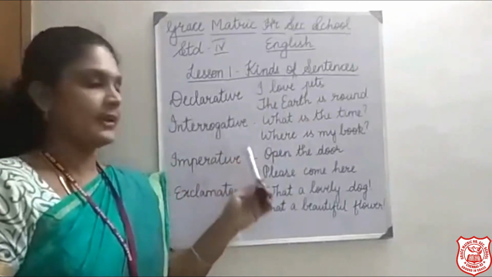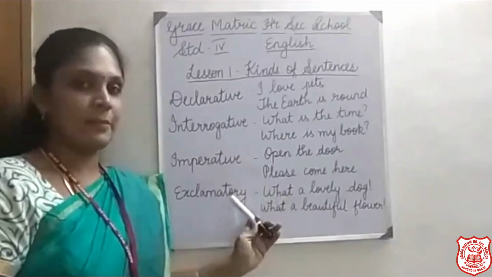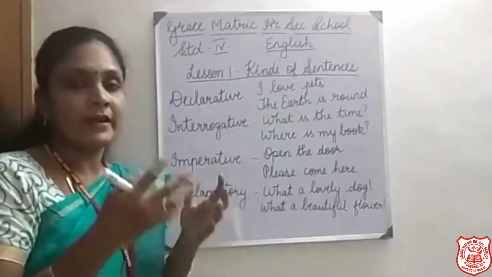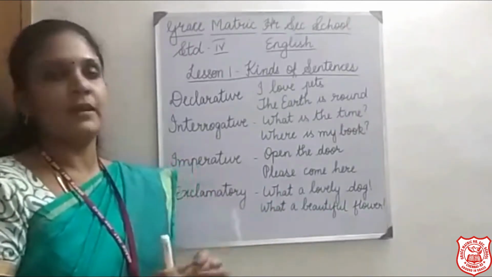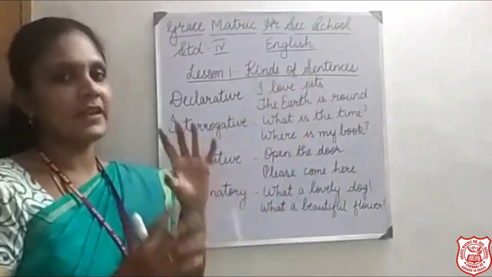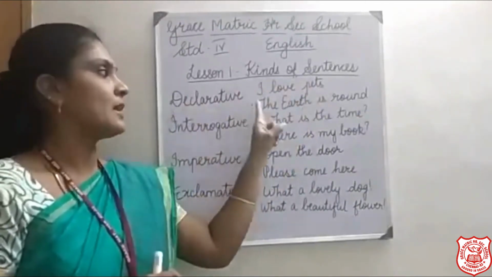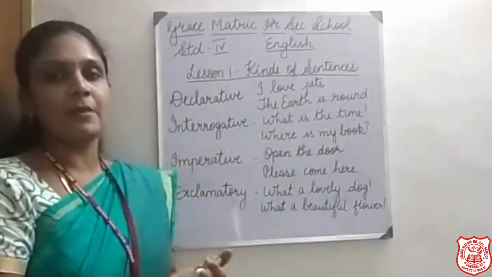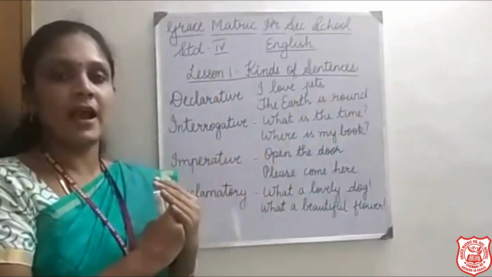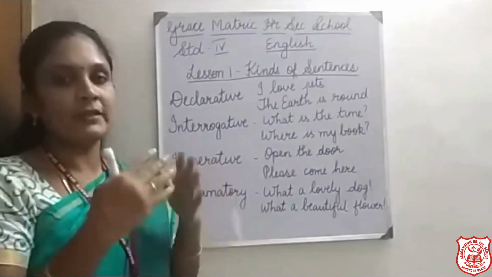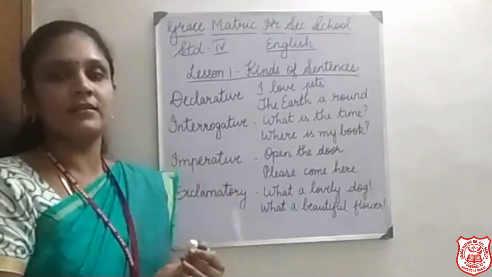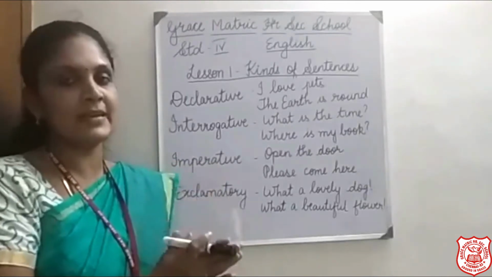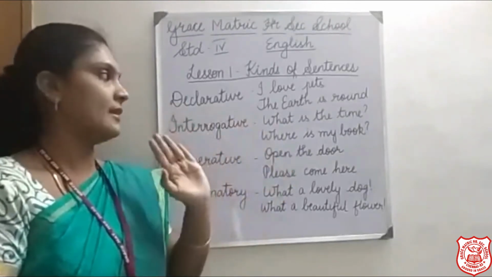Declarative, interrogative, imperative, exclamatory. Declarative are very simple sentences. It ends with a full stop. For example, I love pets. It's a very simple sentence and it ends with a full stop. The earth is round. It ends with a full stop. Some facts. Example, my school starts at 8:30 or my school closes at 3:30. All these are facts or some declarations, some simple sentences. So those are declarative sentences.